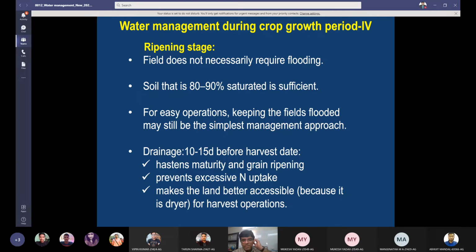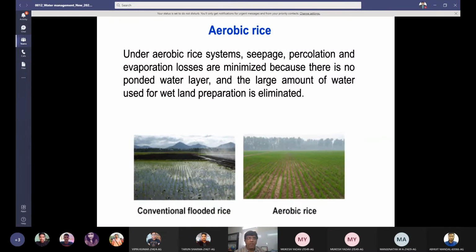For easy operations, keeping the fields flooded may still be the simplest management approach. Drainage 10 to 15 days before harvest. If standing water is there, then drain it out 2 weeks before harvesting. It hastens maturity and grain ripening, prevents excessive nitrogen uptake, and makes the land better accessible, because you need to take the next crop also. Harvesting of rice will be easier, and then sowing of the next crop.